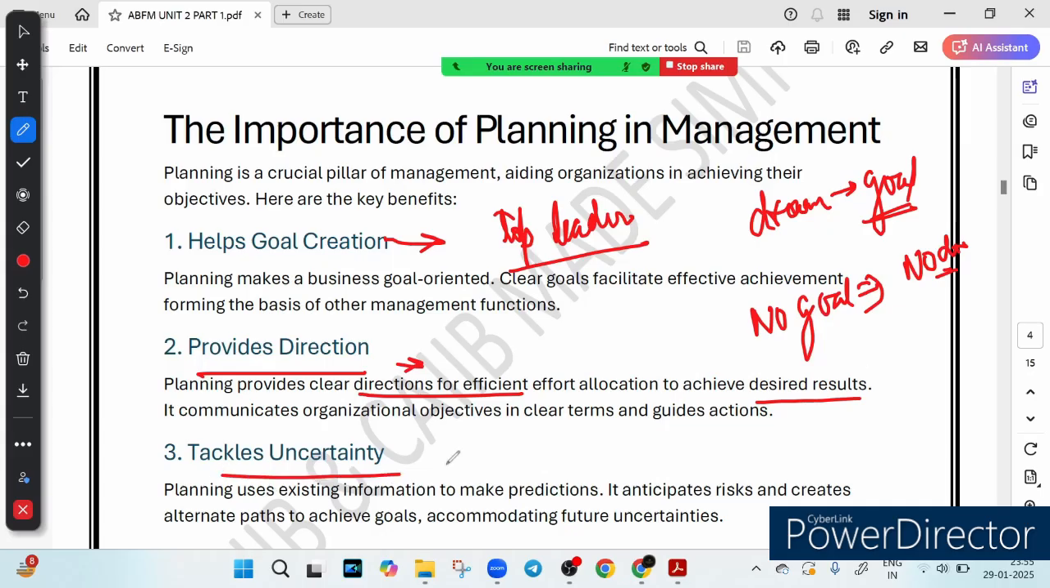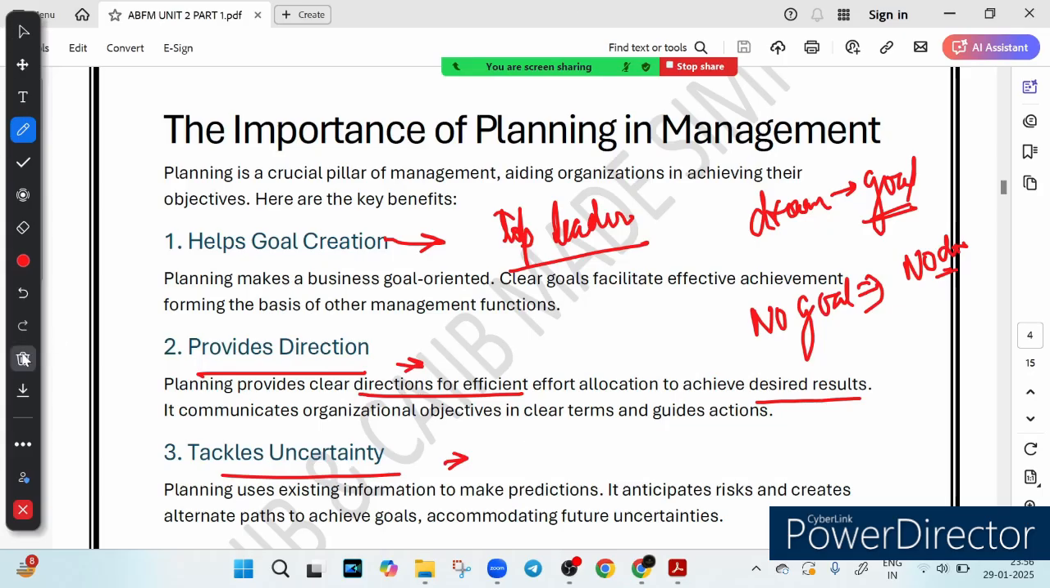Then we have tackling uncertainty, that is, be ready for the surprises. The business world is unpredictable: market crash, interest rate change, customer demand shift. So planning is like having a backup parachute. It prepares the business for challenges. What if a competitor launches a better product? What if inflation rises suddenly? What if digital banking overtakes traditional banking? So by planning alternative paths, a business stays ahead of the risk, right?